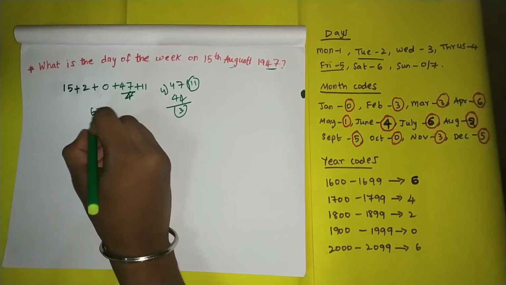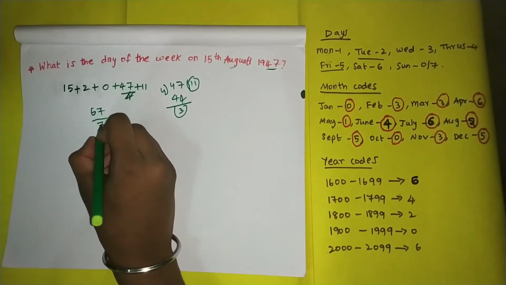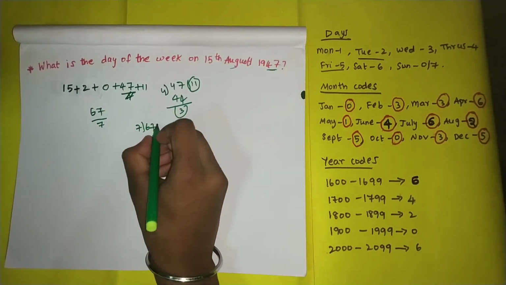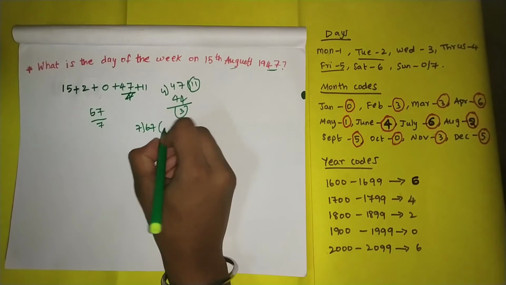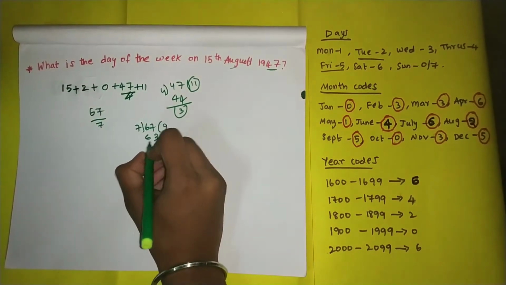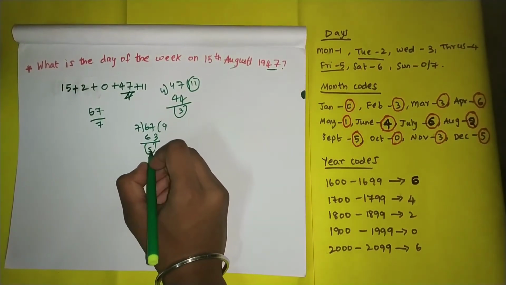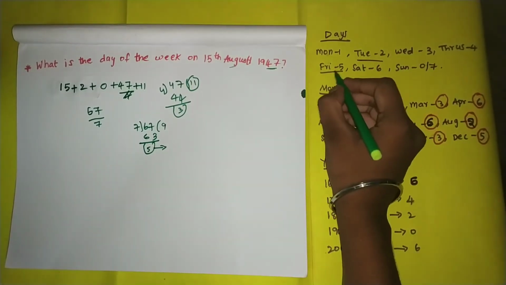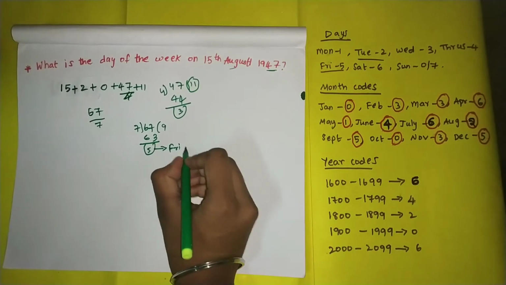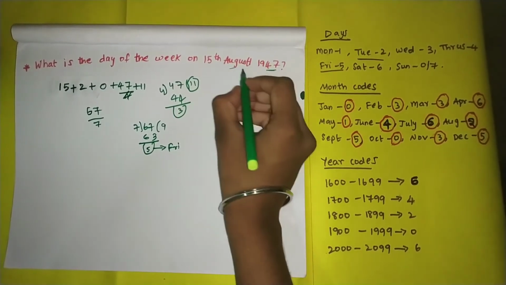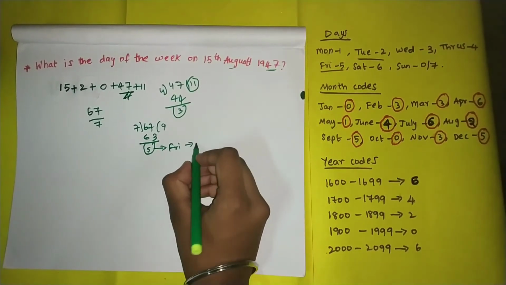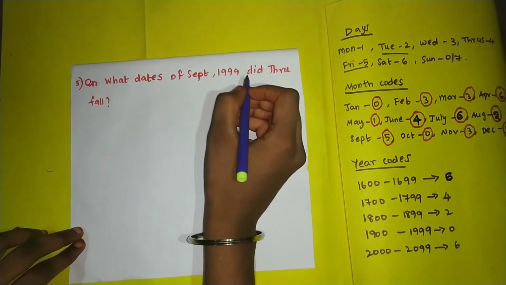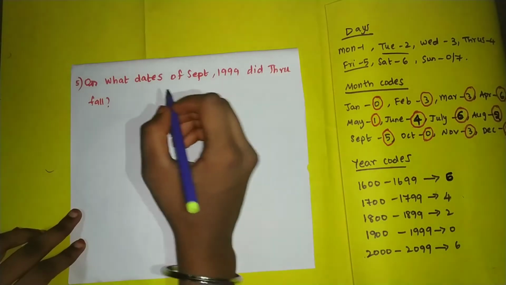So again you have to divide 67 by 7, because you know 7 days make a week. When you divide 67 by 7, 7 nines are 63. So the remainder is 5. From the day codes, 5 indicates Friday. So the answer is Friday. 15th August 1947 is a Friday. This is the answer. Question: on what dates of September 1999 did Thursdays fall?